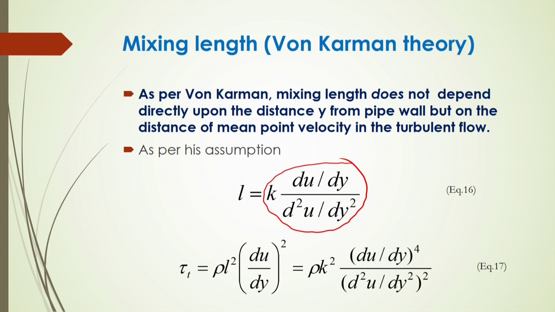If we substitute this L value, then the shear stress equals rho into k square into (du by dy) to the power 4 by d2u by dy square. So, by equation number 17 you can have this turbulent shear stress.